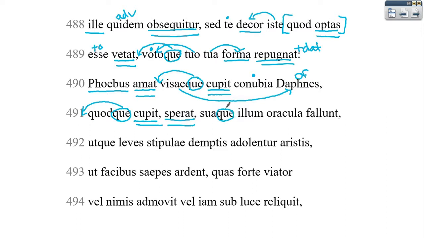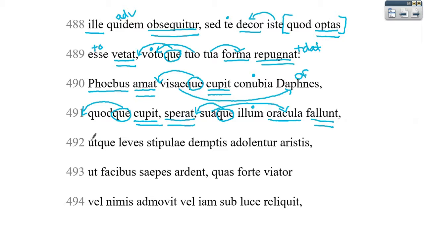And so kind of between this polysyndeton, we have an asyndeton. So what he wants, he hopes. And then this is kind of ironic. So think about why this is ironic. Sua oracula fallunt illum. So illum is going to refer back to Apollo here.